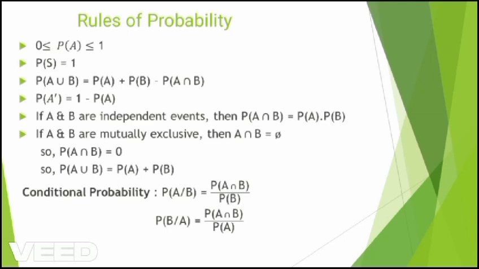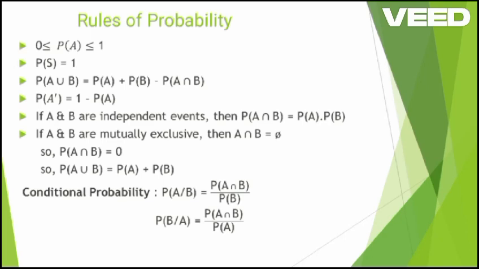If A and B are independent events, then probability of A intersection B equals probability of A into probability of B. If A and B are mutually exclusive, then A intersection B equals the null set. So, probability of A intersection B equals 0. So, probability of A union B equals probability of A plus probability of B.